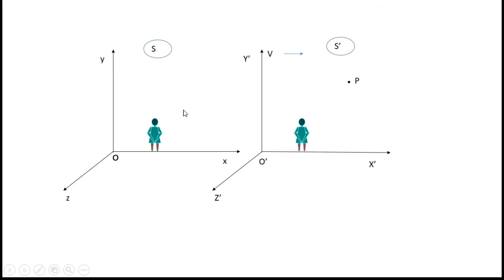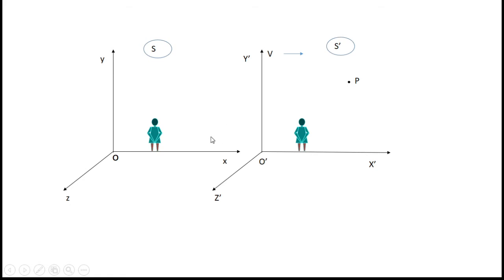If the particle P is observed by the observer in S or S dash, and the particle P is at rest with respect to S dash, the particle P appears to be moving with velocity v with respect to the observer in S.